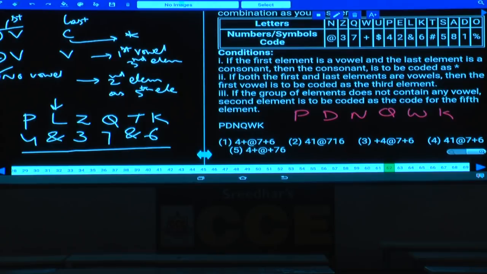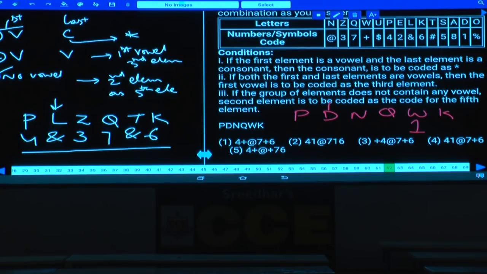Now here in this one there is no vowel at all. As there is no vowel at all, and the second letter code, what is the second letter here? D. What is the code to this one? D is 1. This 1 should be coded as the fifth element. What is the fifth element? 1, W, isn't it? Now the second element's code should be written as the fifth element.